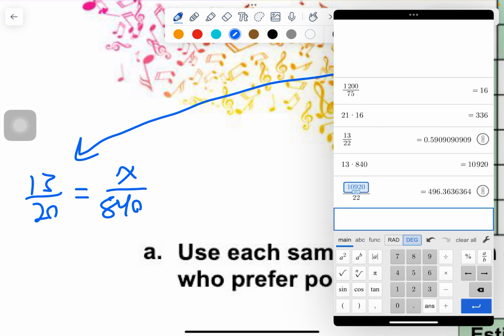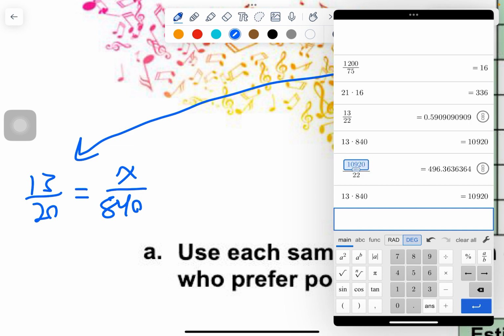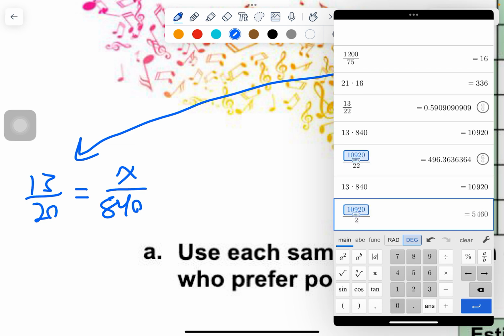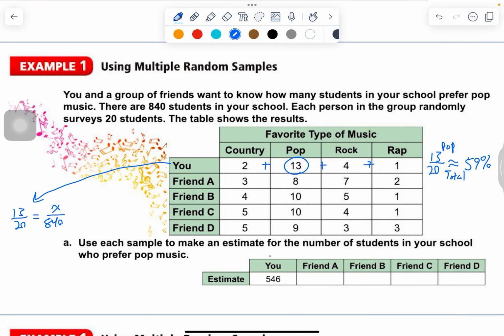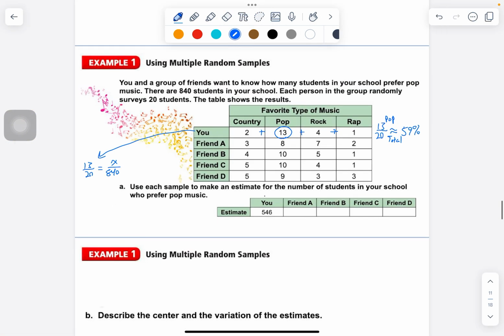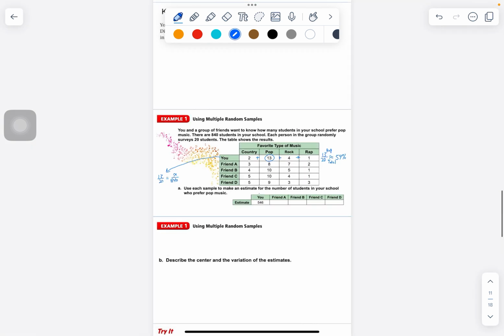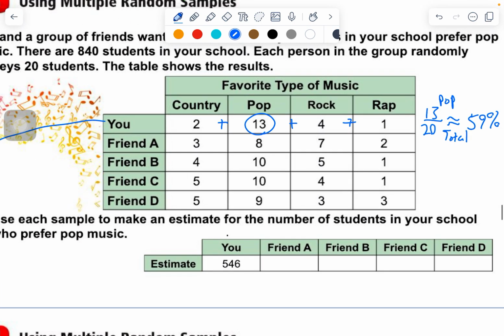Lucky for me, I have an answer key. 840. Okay, same answer. But now we're going to divide it by 20. There we go. 546 is what it was supposed to be. Okay, so that's how they got 546. Same idea. So now we're going to go ahead and do that for the rest of these samples.